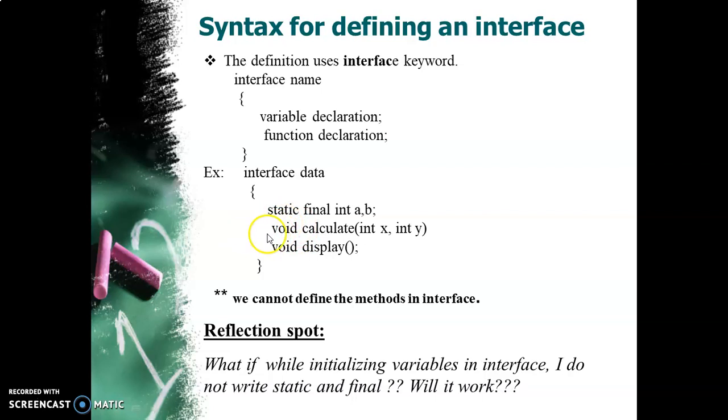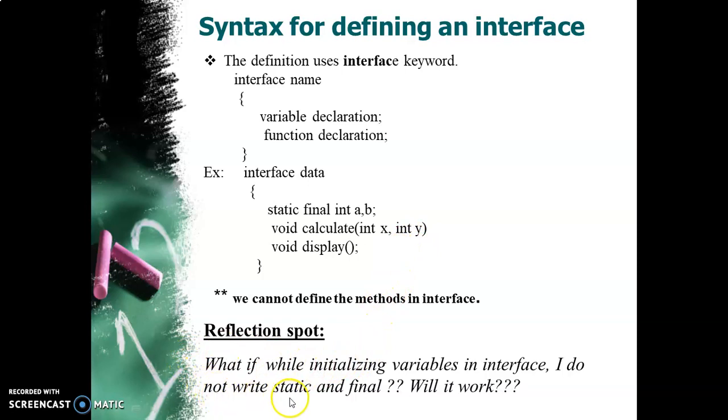But if you have seen, we haven't written the abstract keyword here. The reason is that this interface by default has all the methods abstract, so no need to write the abstract keyword. And you can only declare the methods here. Please note that a semicolon here is missing, so you have to give a semicolon because every statement ends with a semicolon. Please note that we cannot define the methods in interface. Methods are to be defined strictly in class.